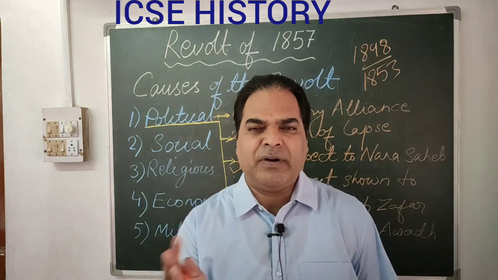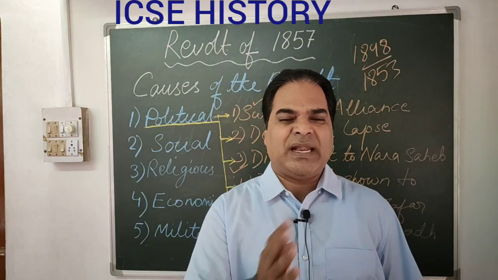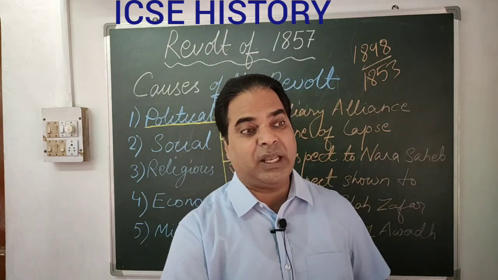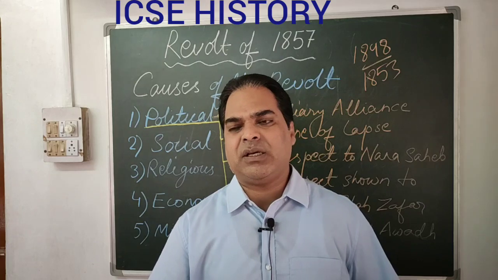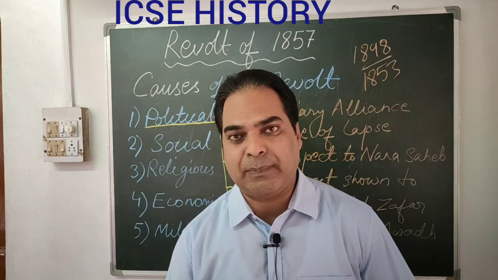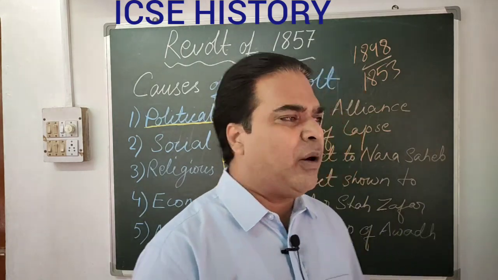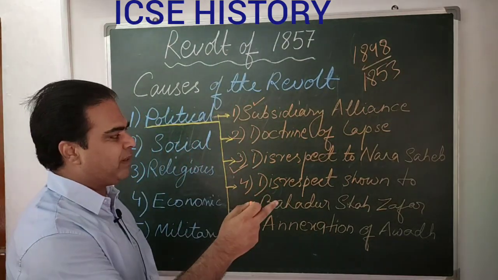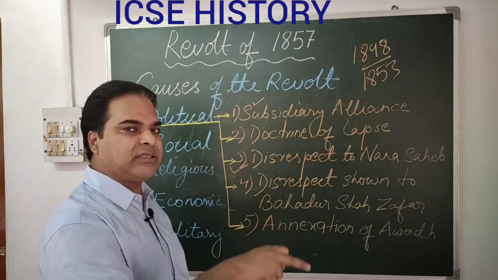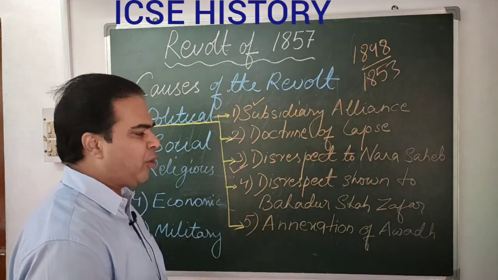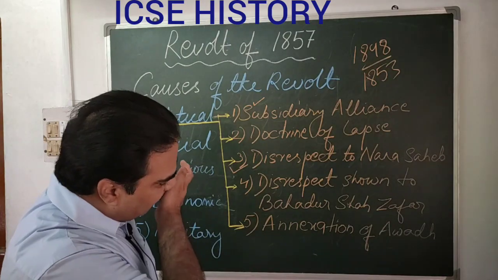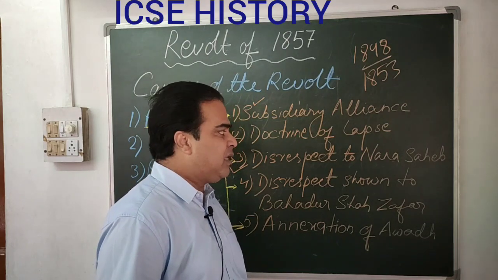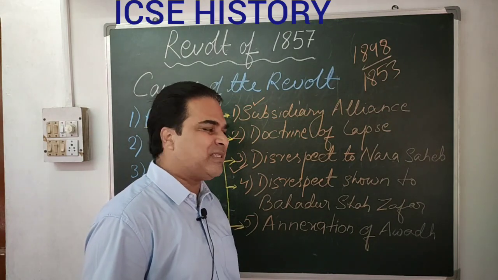So you see here different causes. The kingdoms annexed on the basis of the doctrine of lapse have one reason. Nana Sahib and his supporters have a different reason: Nana Sahib was denied the pension. That is disrespect to Nana Sahib. He was disrespected by the Britishers. That is why he and his supporters were very much frustrated, and they decided to go for a revolt. He utilized his inherited wealth to organize the revolt.